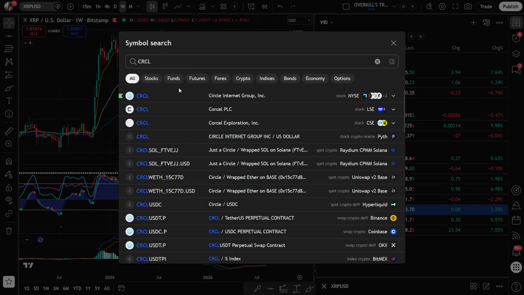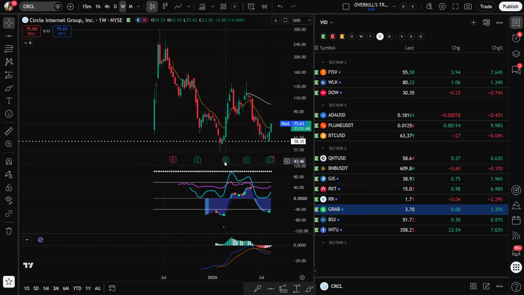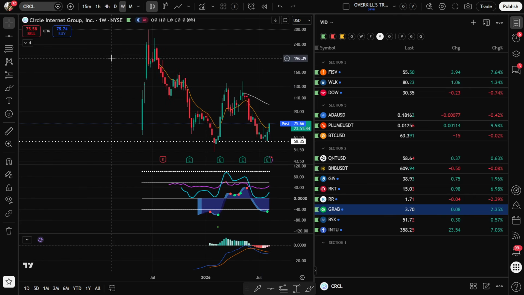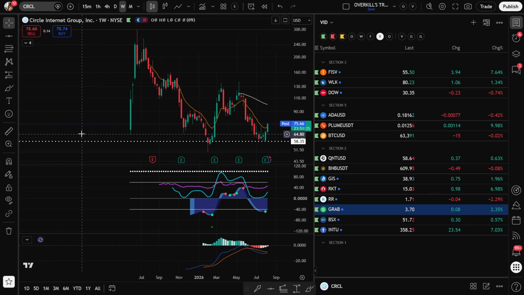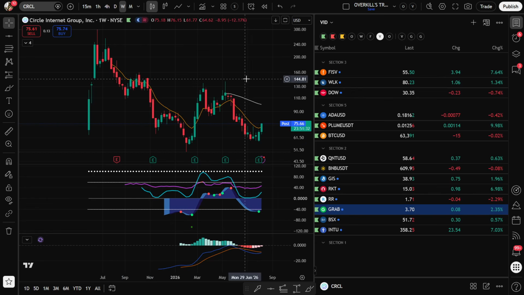How do you know a company's great? Well, you just look at their earnings. 700 million in revenue. That number is increasing. I guess it went down a little bit there, but Circle is a very big cryptocurrency name. You can see their 19% USDC growth. They got 48 million in net income. They're a big stable coin issuer. They are the issuer of USDC, which is the biggest stable coin in the world.